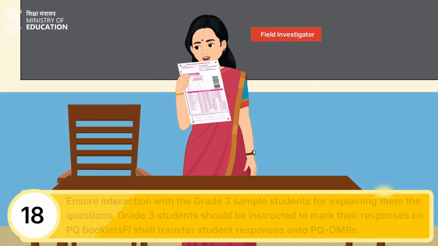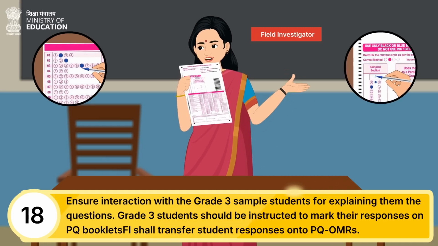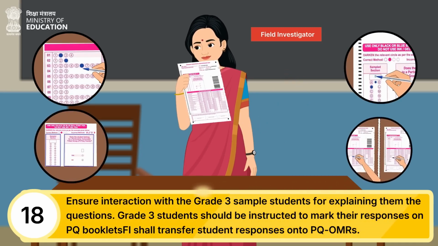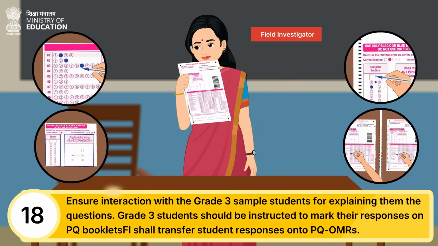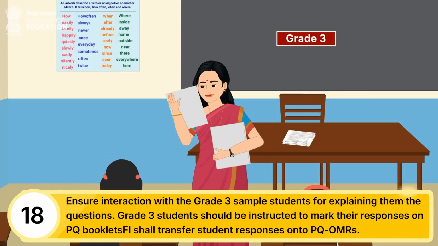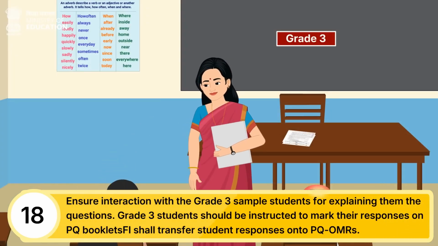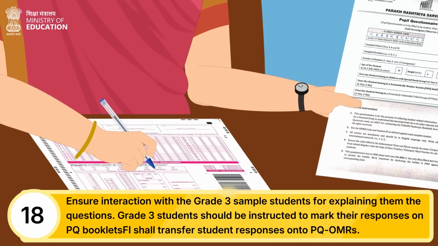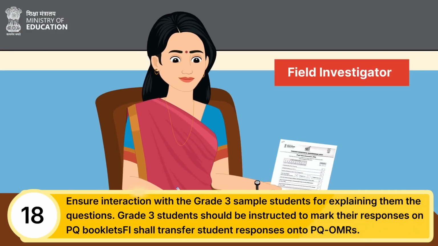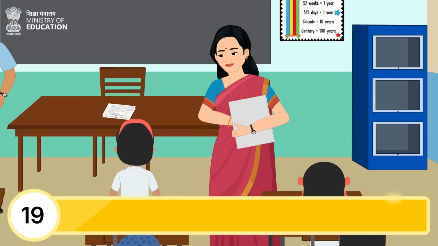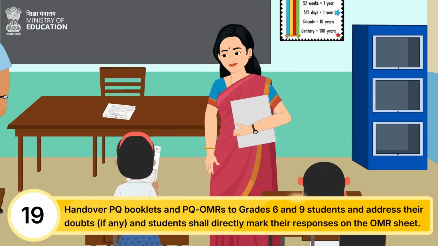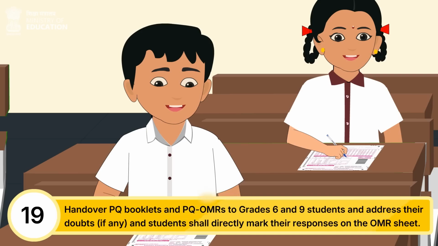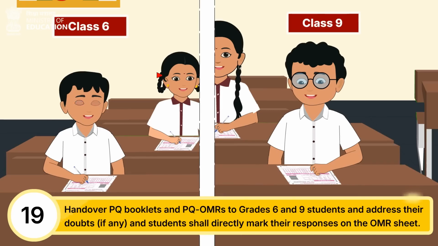In the case of grade 3, the FI needs to ensure interaction with the sample students for explaining the questions to them. Also, grade 3 students should be instructed to mark their responses on PQ booklets, and later the FI shall transfer student responses onto PQ OMRs. While in the case of grade 6 and 9, the FI will hand over PQ booklets and PQ OMRs to students and address their doubts if any, and students shall directly mark their responses on the OMR sheet.